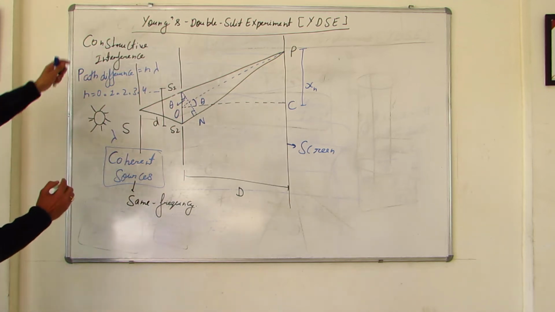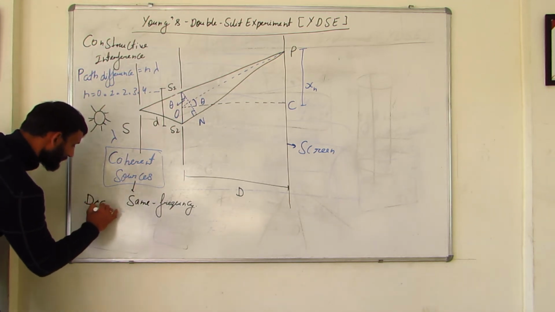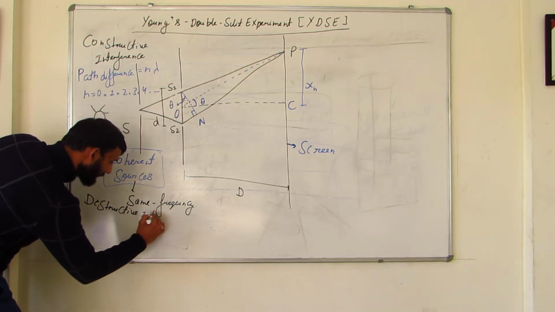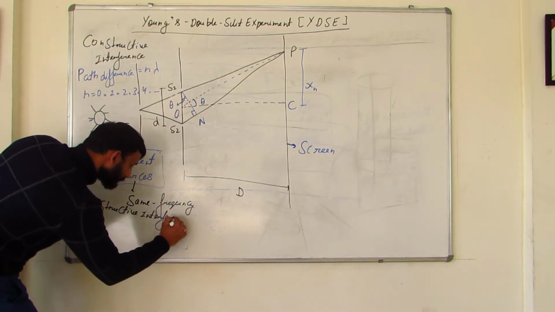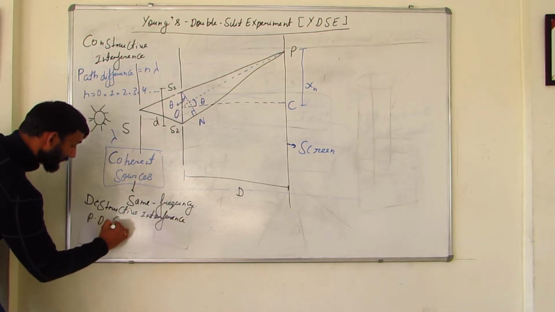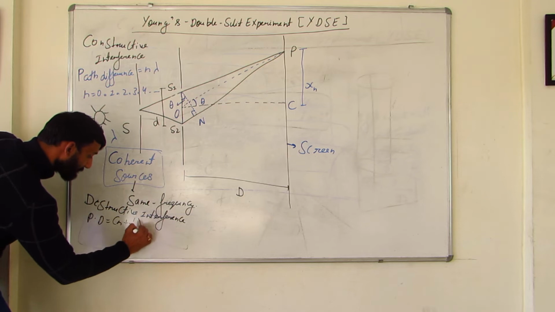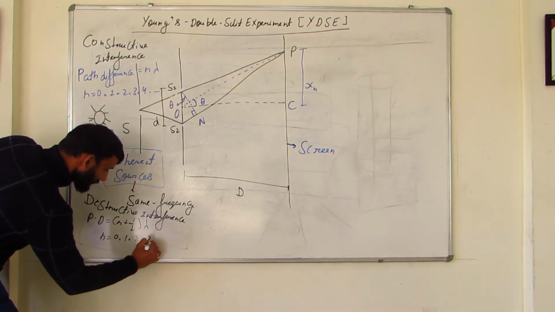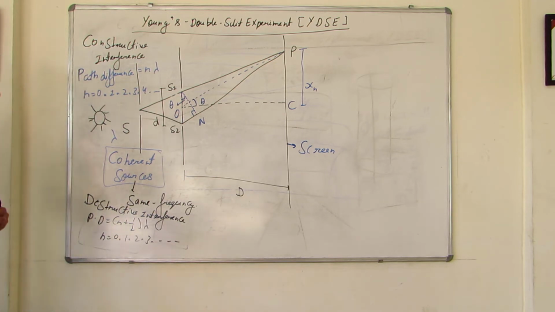Now, and also I shall write the condition for destructive interference, is what we call path difference is equal to (n + 1/2) lambda, where again n is equal to 0, 1, 2, 3 and so on, right?